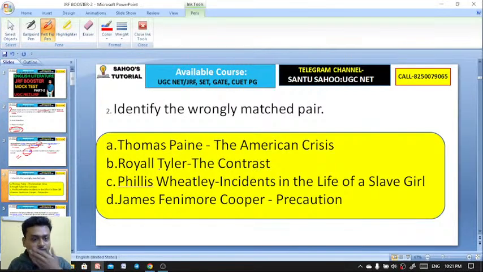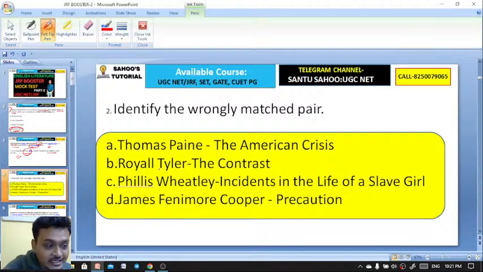Let me tell you that Precaution is actually a novel by James Fenimore Cooper. Thomas Paine has also written The American Crisis. Royall Tyler wrote The Contrast, whereas Phillis Wheatley has not written this work, Incidents in the Life of a Slave Girl. Here this work is by Harriet.